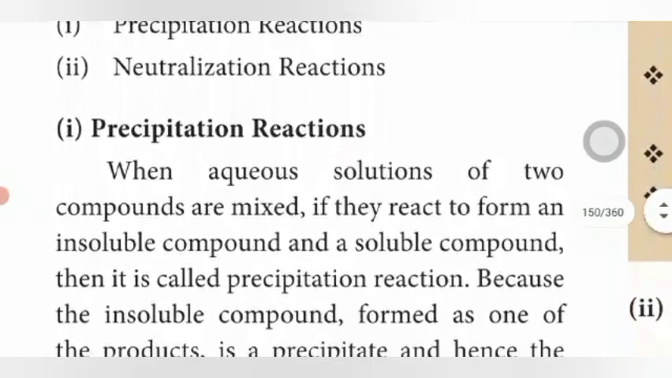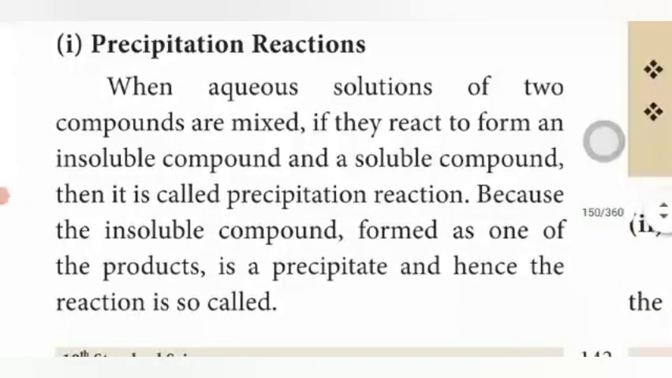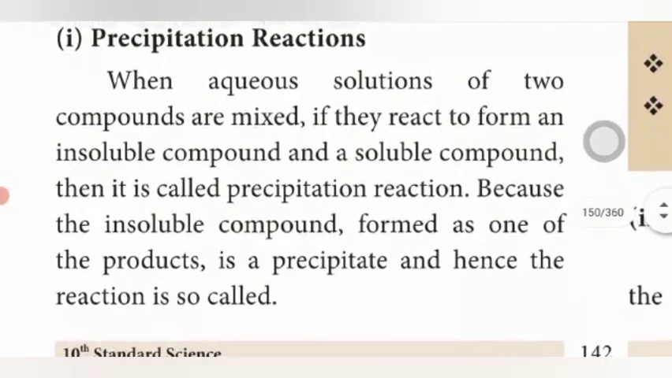What is a precipitation reaction? When aqueous solutions of two compounds are mixed, if they react to form an insoluble compound, this is called a precipitation reaction, because one of the products is a precipitate. So the reaction is called a precipitation reaction.